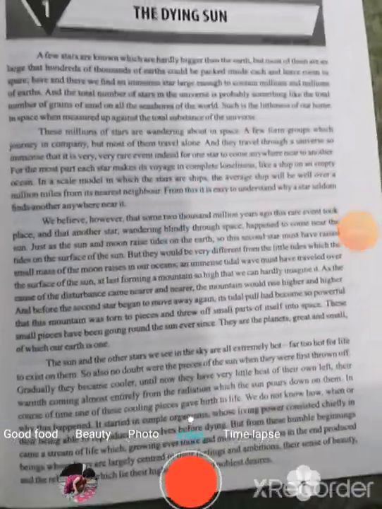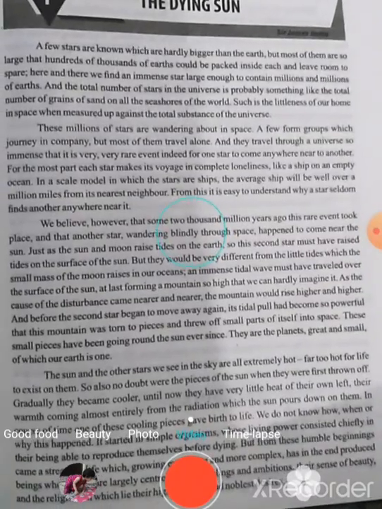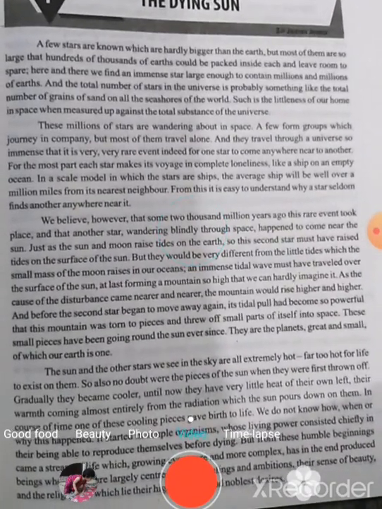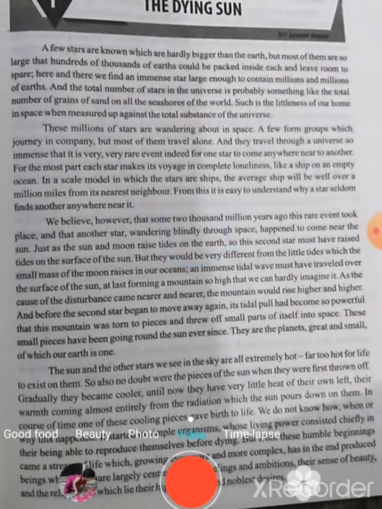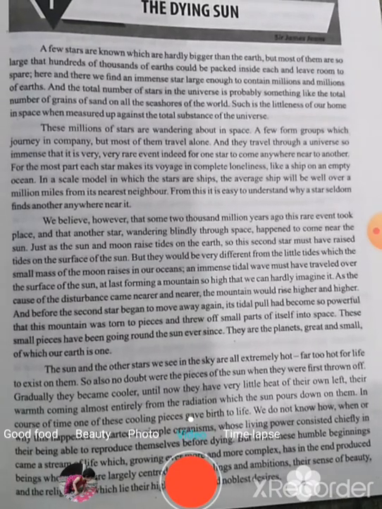Let's come to the third paragraph of the lesson, The Dying Sun. We believe, however, that some 2000 million years ago this rare event took place, and that another star wandering blindly through space happened to come near the sun.